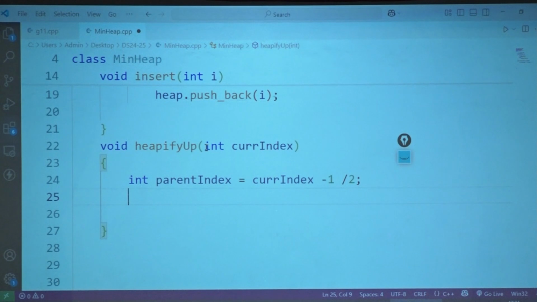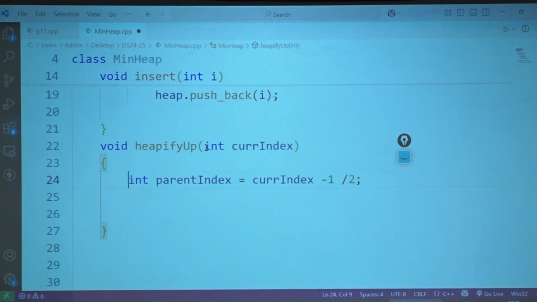Because suppose current index is the root, 0, then what will the parent of 0 be? Then should heapify work or not work? Not work, right? It should stop over here. So when I am calculating the parent index, what should I check here? Okay, we will look at those edge conditions later. Let's get this thing to work.